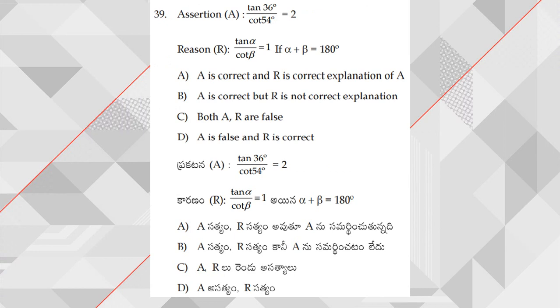Next, moving on to question number 39. Tan 36 degrees by cot 54 degrees. We can write cot 54 degrees as tan 36 degrees by using the complementary concept. So tan 36 by tan 36 is 1. Hence the assertion is wrong. Next, tan alpha by cot beta is equal to 1 if alpha plus beta is equal to. Already we said that it is equal to 1 when they are complementary. Complementary means it should be 90 degrees. Hence both A and R are false here.